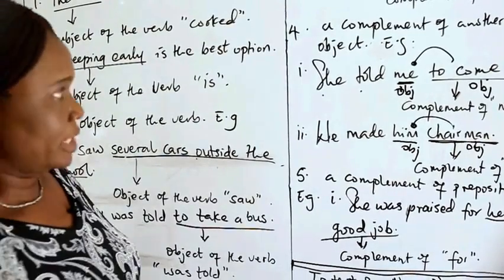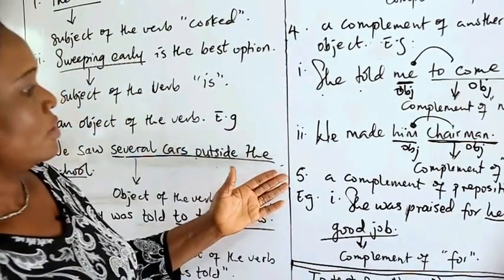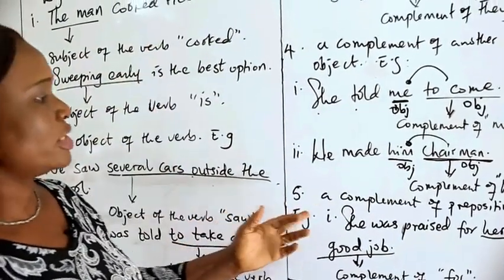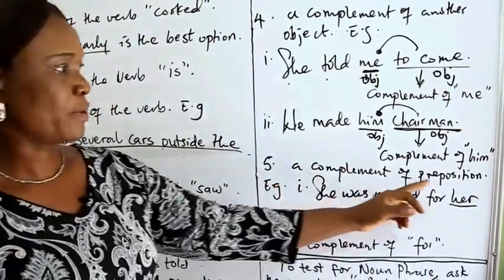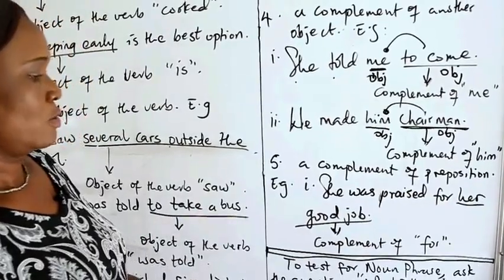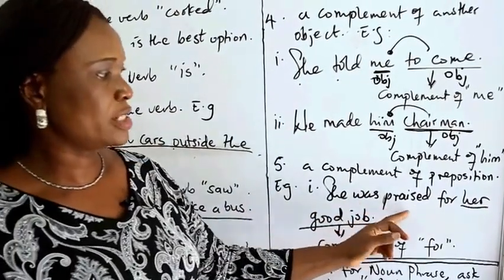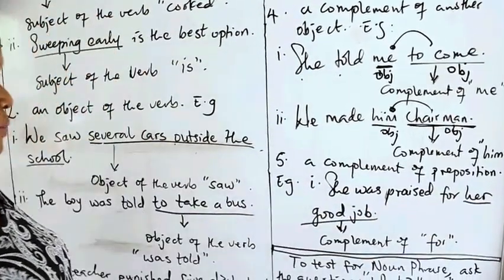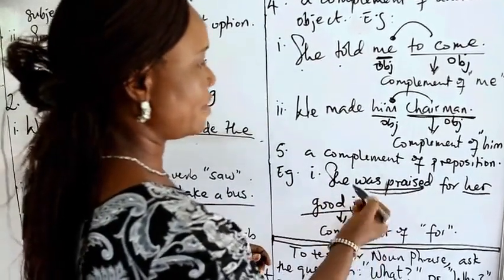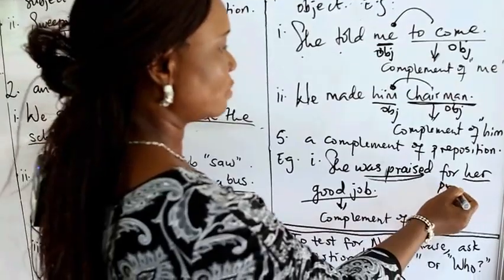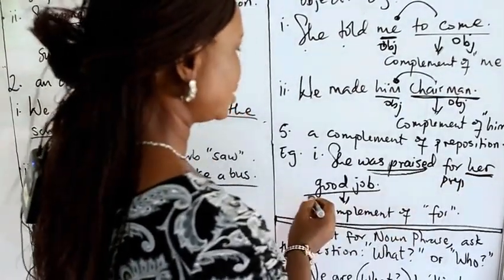Last is number 5, where we have a noun phrase functioning as a complement of a preposition. We have, she was praised for her good job. She was praised. This is our main verb, but there's a preposition before this noun phrase.